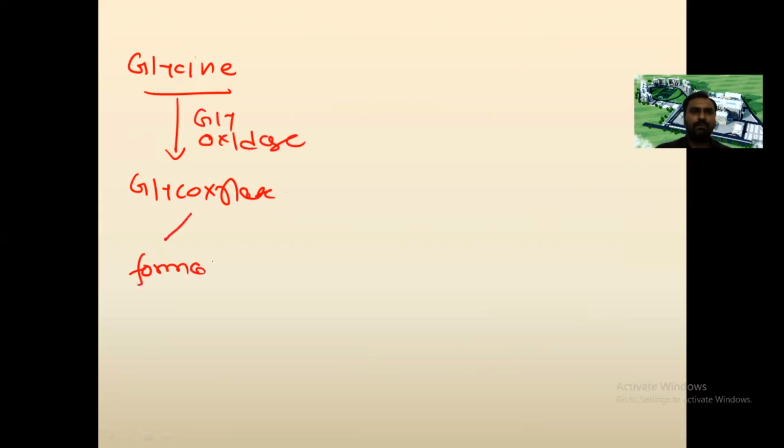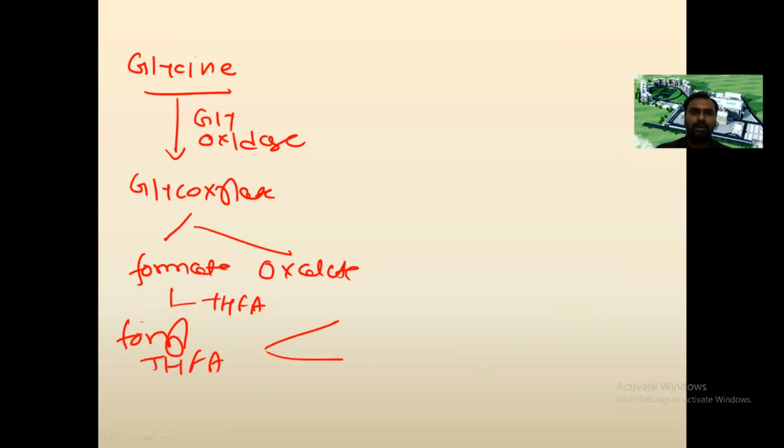So what will happen? Glycine is converted to glyoxylate with the help of an enzyme called glycine oxidase. This glyoxylate will form formate and oxalate. The formate group is taken up by tetrahydrofolic acid and they form formyl tetrahydrofolic acid. It will donate its formyl group. So what is the role of formyl tetrahydrofolic acid, THFA? It will take the one-carbon group from one substance and donate it to another.